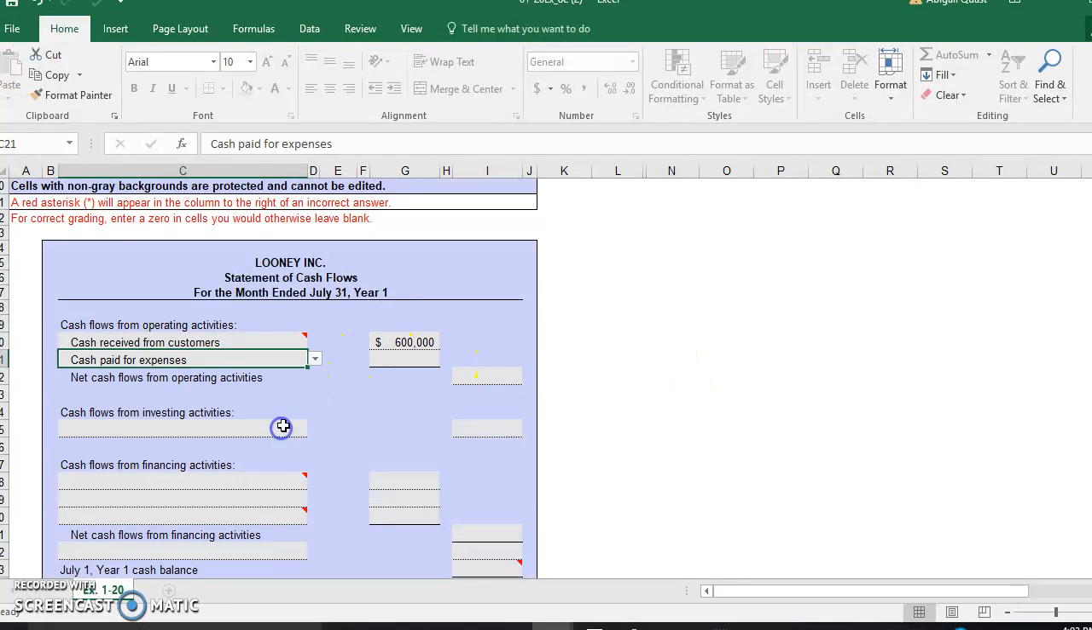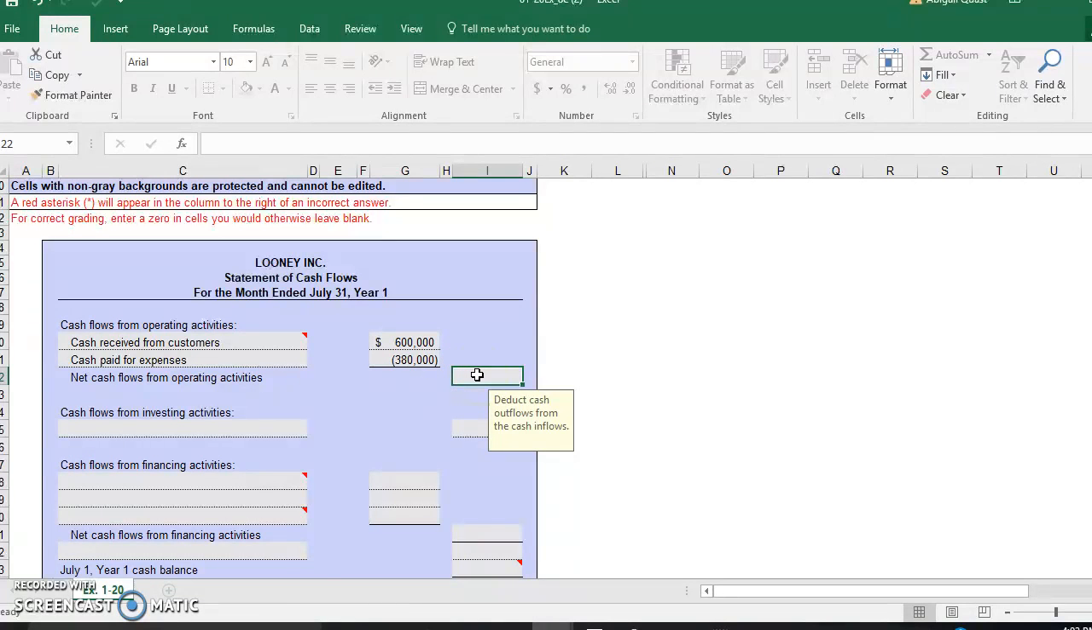So you'll have your cash paid for expenses. And then right here, when you hover over this, you're going to see it says enter cash outflow amounts as negative. So you're going to have the negative 380, so negative $380,000.